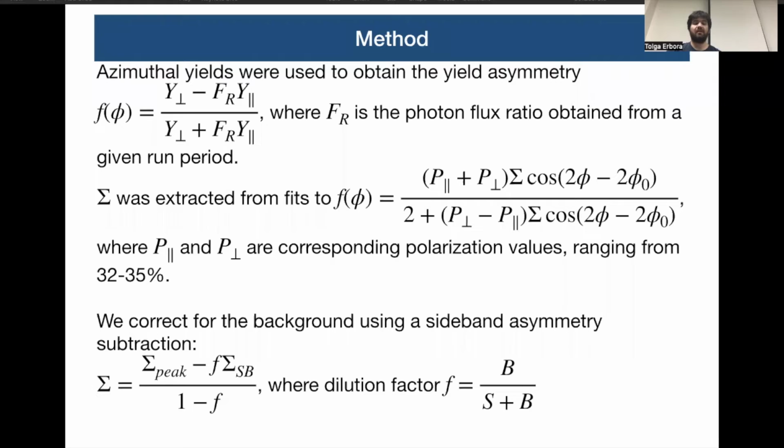The corresponding calculations are shown here. We are able to take the right-hand side of this equation and match it with the right-hand side of this equation and directly extract sigma via a fit. Now, when we consider the sideband region, we're able to correct for that by taking the difference between the asymmetries and correcting by a quantity known as the dilution factor.